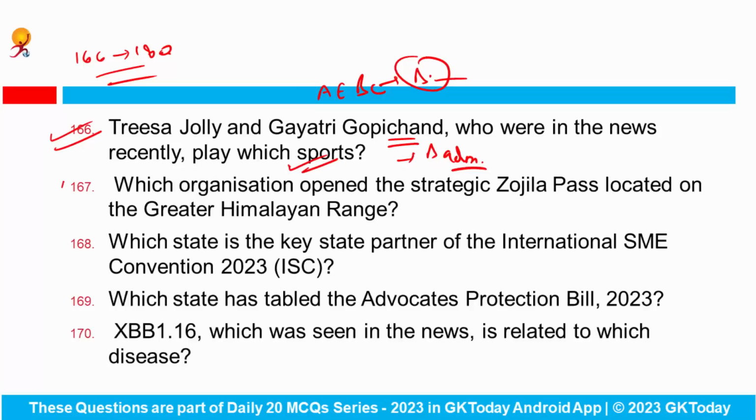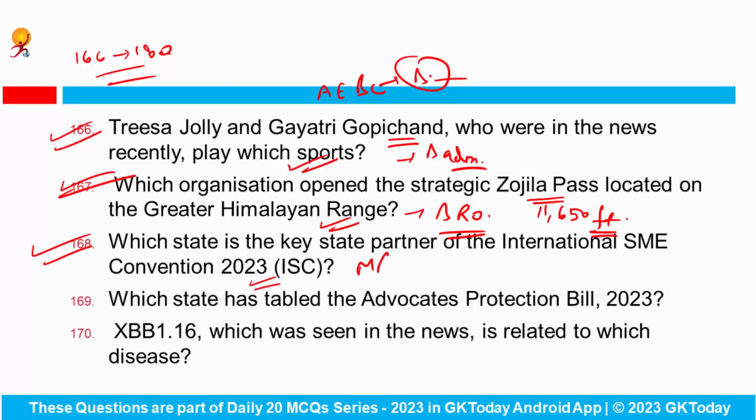Which organization opened the strategic Zojila Pass located on the Great Himalayan Range? This is the Border Roads Organization. This particular Zojila Pass is located on the Great Himalayan Range at an altitude of 11,650 feet.